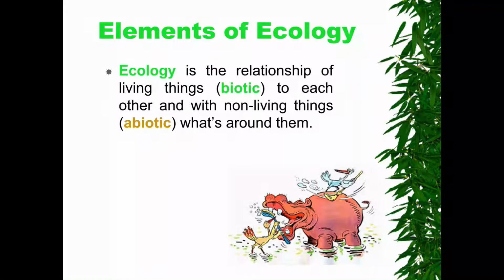The living things in the environment we call biotic, and the non-living things in our environment we call the abiotic environment or abiotic structures or elements. So the elements of ecology are two types: biotic living elements and abiotic non-living elements.